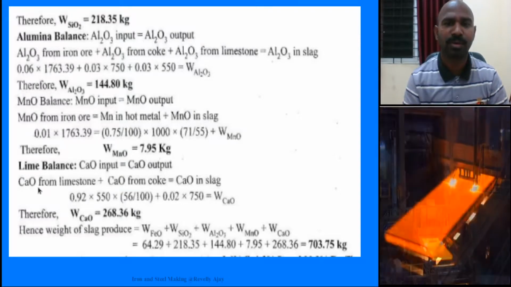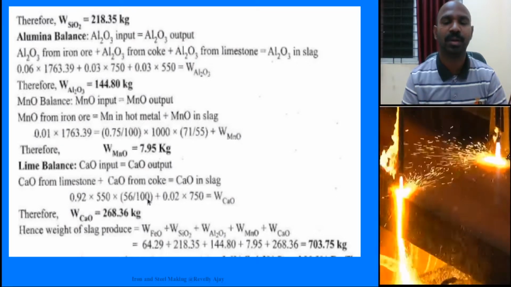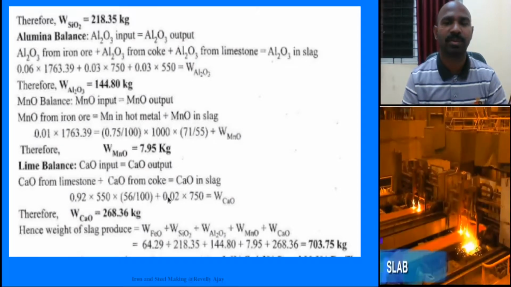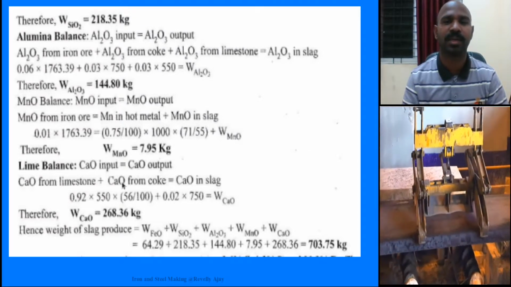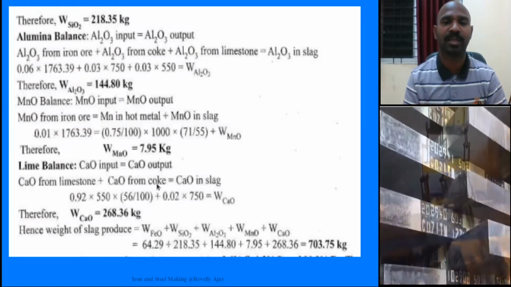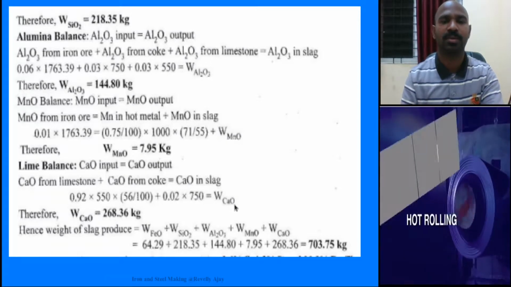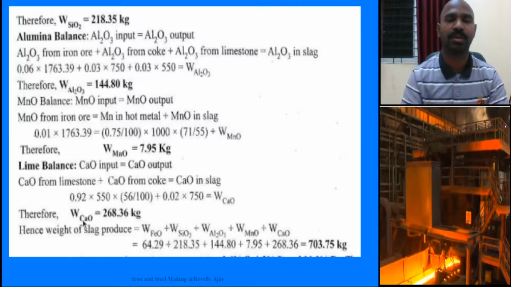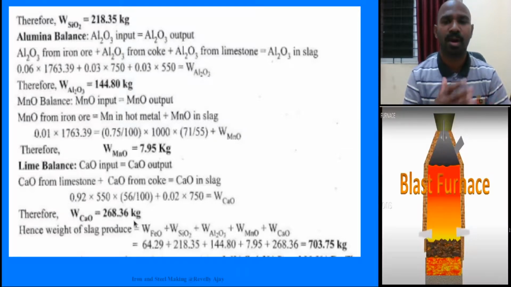So that is why CaO is 56 and CaCO3 atomic weight is 100. Now coming to the coke, 0.02 is CaO and the weight of the coke is 750, equal to WCaO. Finally, when you simplify, the weight of the CaO equals 268.5 kgs.